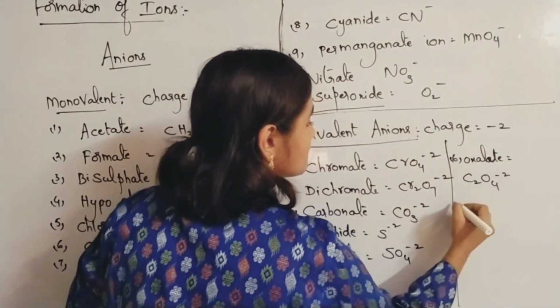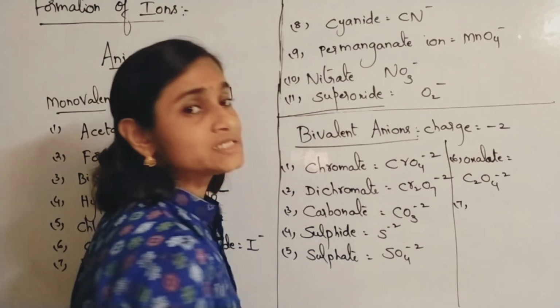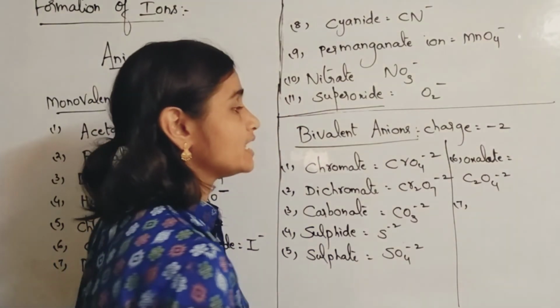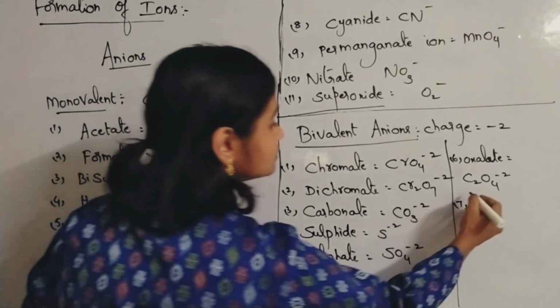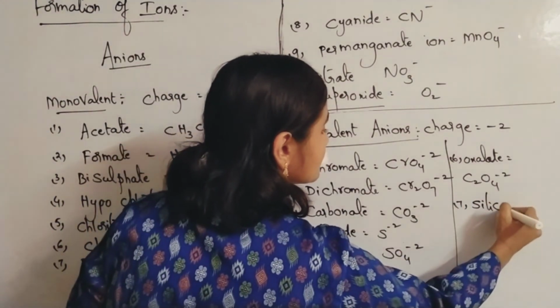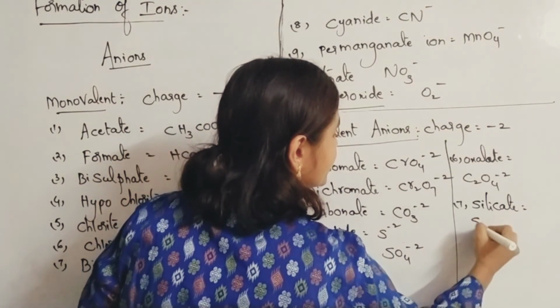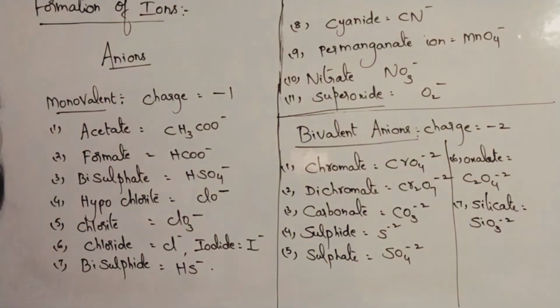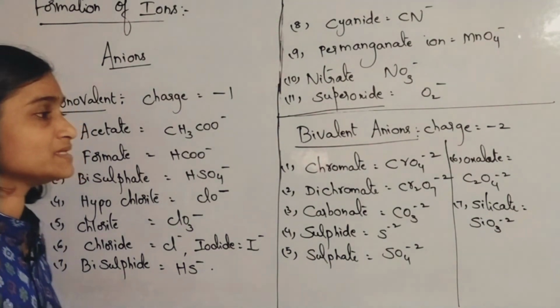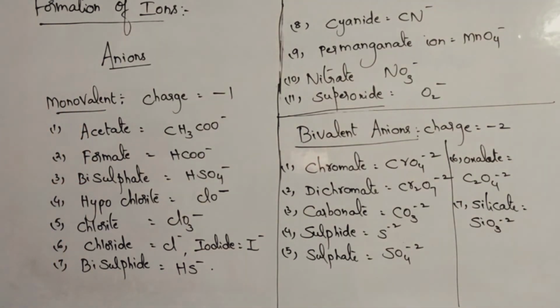C2O4 minus 2. What else I told? Oxalate ion. Okay, and then silicate SiO3 minus 2. Silicate ion is what? SiO3 minus 2. So like that you have lot many examples for bivalent anions also.